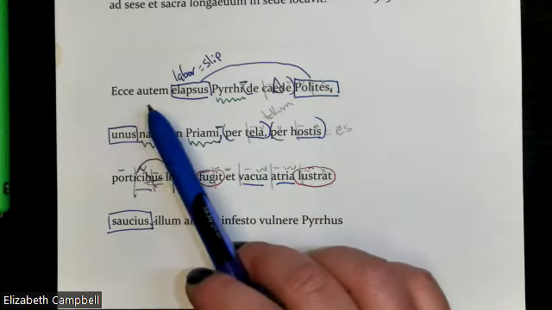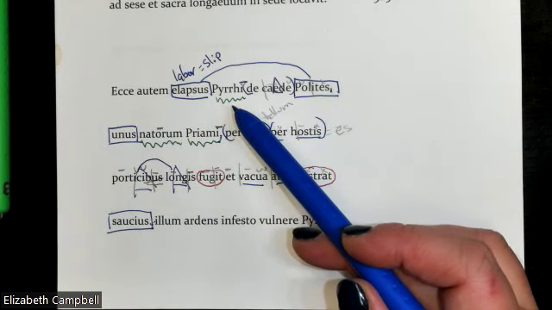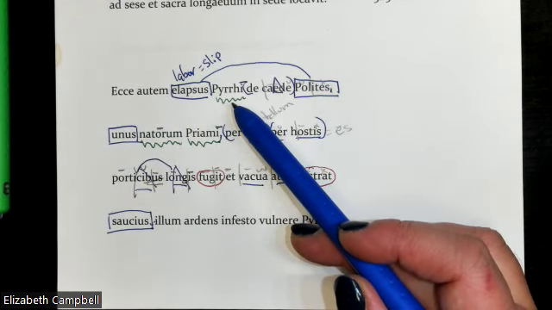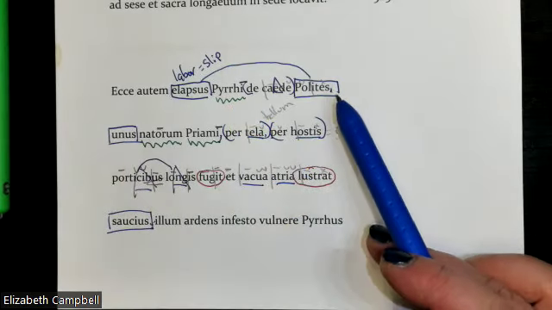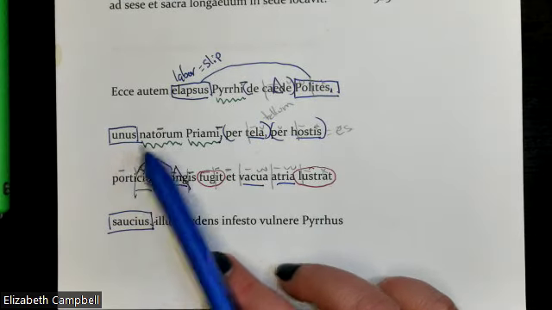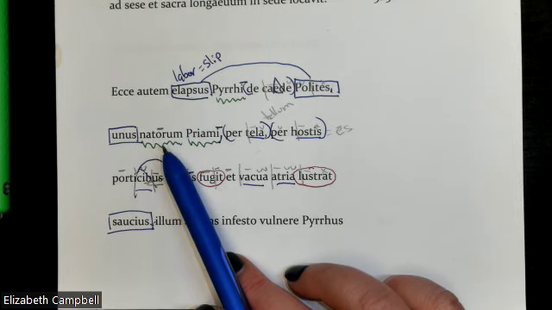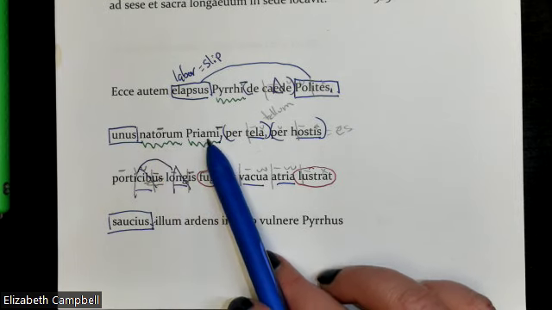All right, so look, behold, however, Polites, having slipped from the slaughter of Pyrrhus. Remember, Pyrrhus is, of course, the son of Achilles. Yes. We're going to learn more about Polites because he's the nominative. We have a nominative down here. He is one of the natorum, one of the grandsons, or one of the sons of Priam.